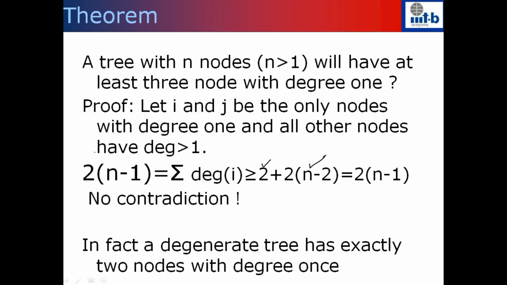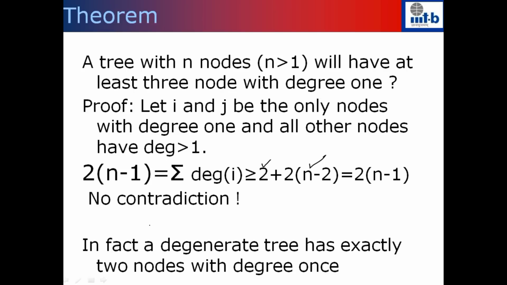On the left hand side, this is exactly equal to twice the number of edges in the graph, which is 2 into n minus 1. So what you get on the right hand side is 2 into n minus 1, and on the left hand side is also 2 into n minus 1. So there is no contradiction. So at least we can't extend this proof for 3 nodes.